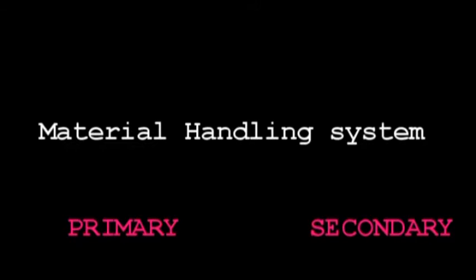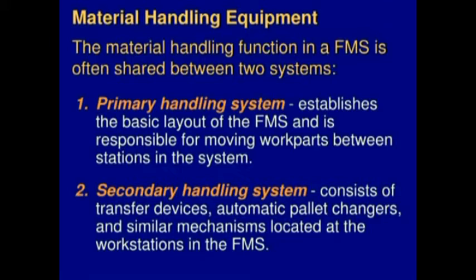First one is primary material handling system. The primary material handling forms the basic layout of the computer aided manufacturing system and is responsible for moving the parts between the stations. So this primary material handling system is responsible for moving parts in between the stations in the manufacturing area.